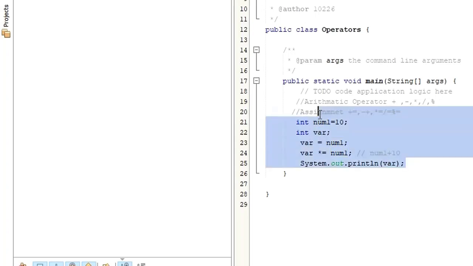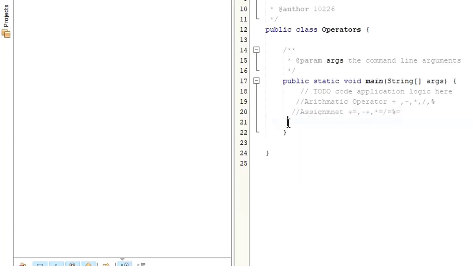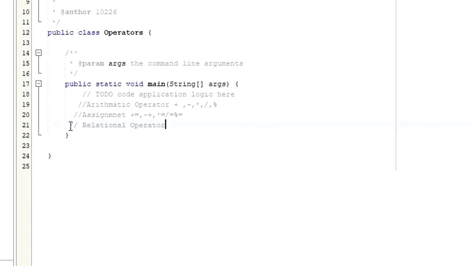The next operator is the relational operator. The use of this relational operator is to check the relationship between two operands. So for that, let me say name1 less than name2, or num1 less than num2. So we are trying to check the relationship between the two. Are they less than, are they greater than, are they equal? That is how the relational operator would look. Let me give you a simple example to understand how the relational operator would work.